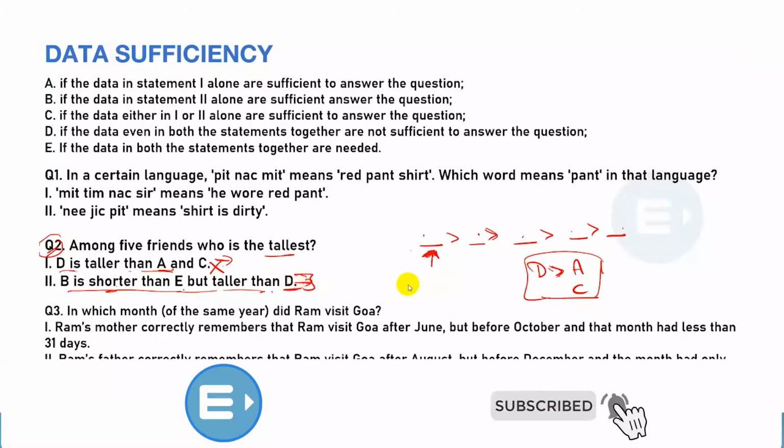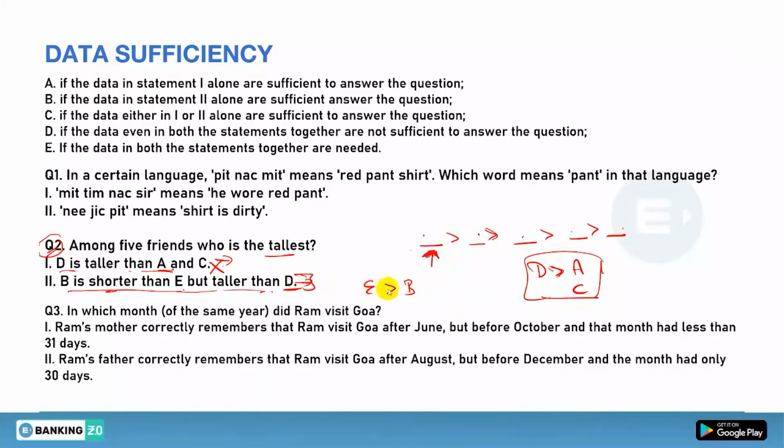So statement two alone: B is shorter than E but taller than D. Can you place these 3 in these 5 positions anywhere? But can you find the tallest? No, you can't. So statement two alone is also not possible to answer this question. Now what do you have to do? You have to combine them.